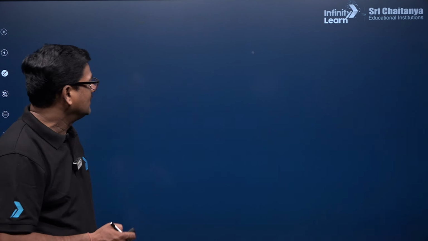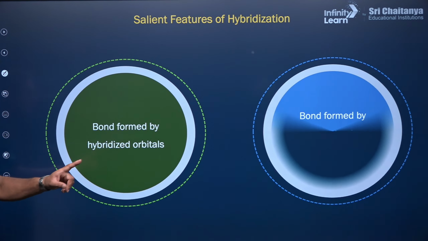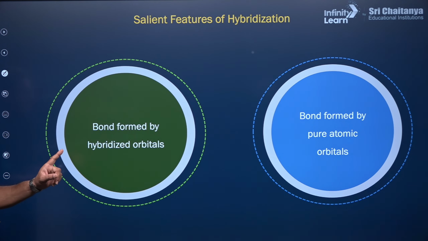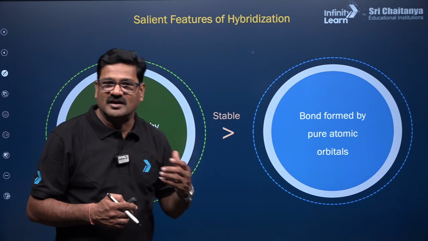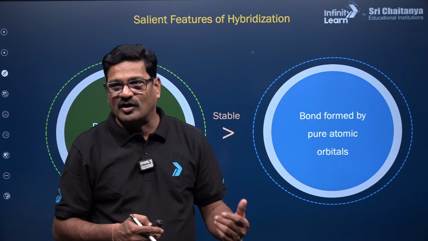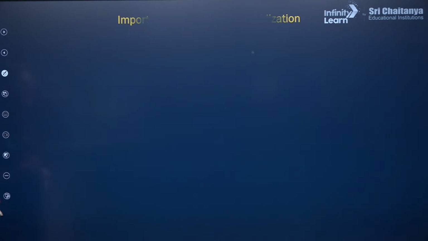Yes, very good. Now you can see the salient features: the bond formed by the hybridized orbitals is always stronger compared to the pure atomic orbitals. What is a pure atomic orbital? Whatever s orbital, p orbital, d orbital you have, these are atomic orbitals, also called pure orbitals.